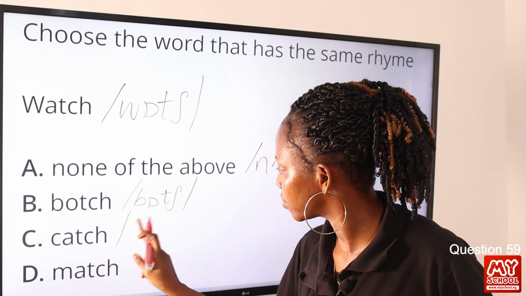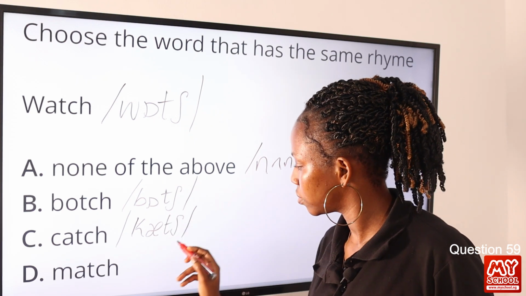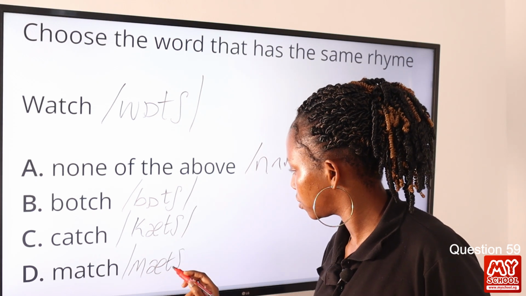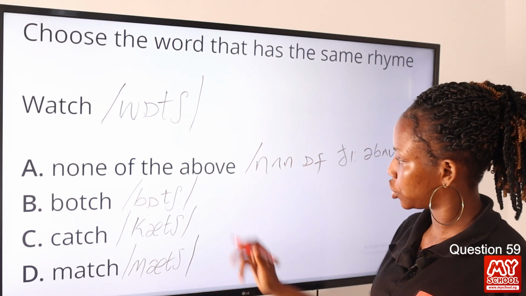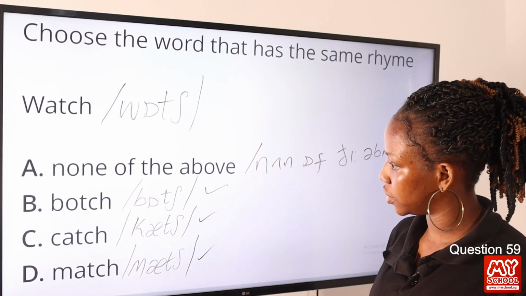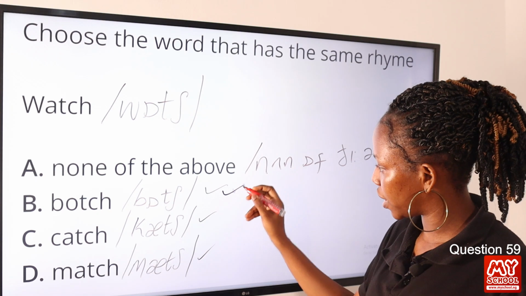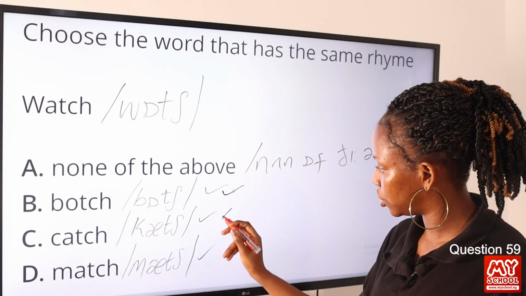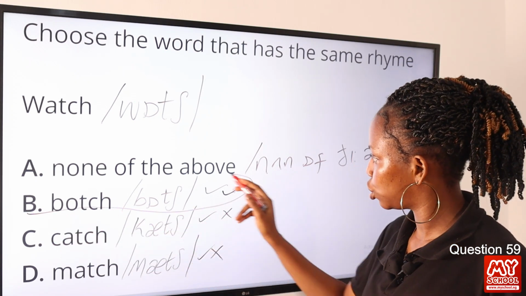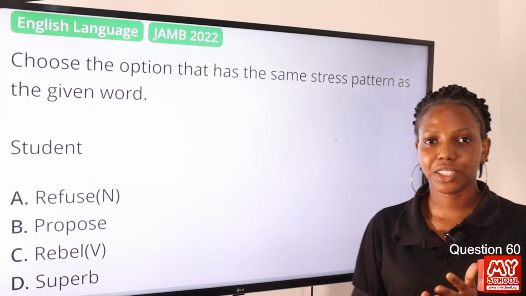Then we have catch. Then we have march. The last sound is ch, so we rule this out. We have ch in everything except for A. Then we have the O sound here, but what we have here is the A sound. So option B is the correct answer to this question.